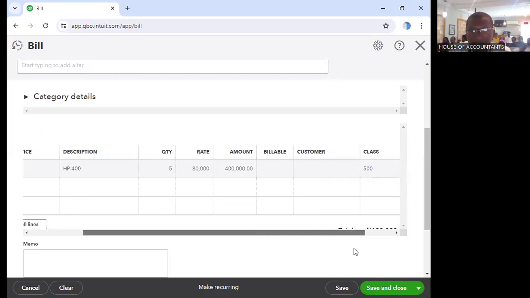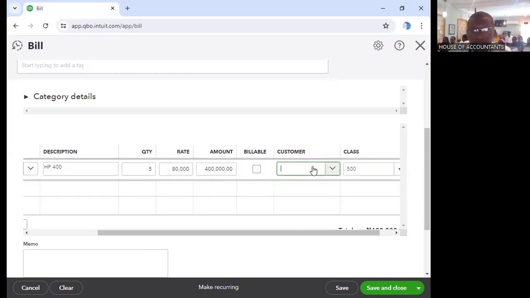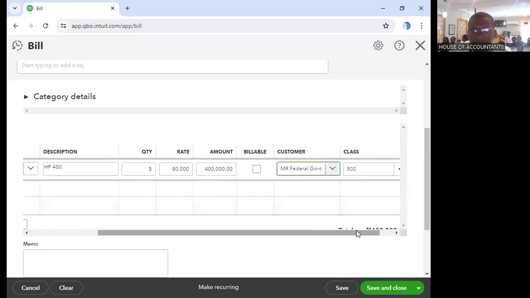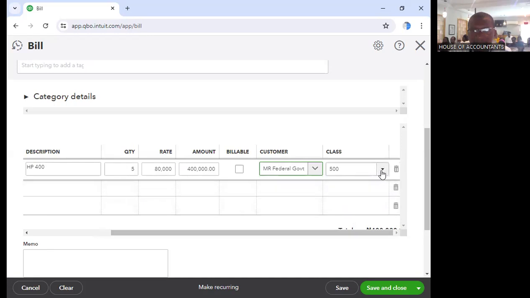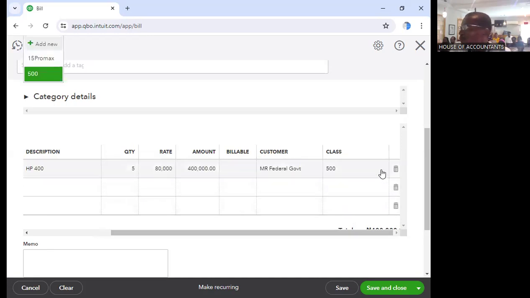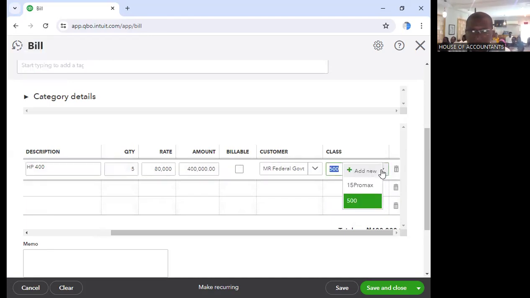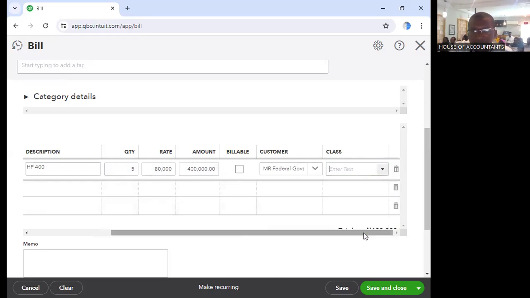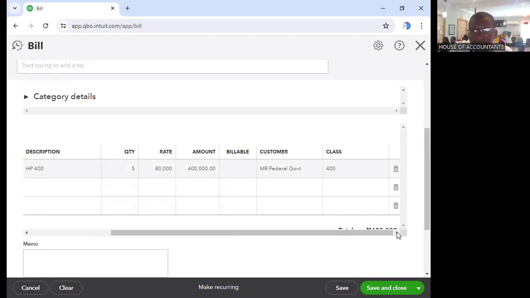Who is the customer? Once you click here, who is buying this from us? Let's say Mr. Federal. Class 500. Remember the way we put HP 500 there. But if you want to add new, you can add, because this one is now 400. So HP 400, so that everything we sell. Then let's see the last one.